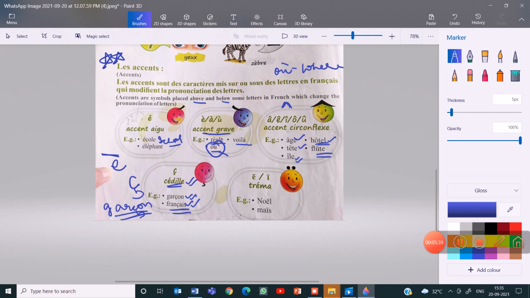This is tréma. You'll find it above the letters like Noël, which is Christmas. Maïs, this is maize. Maize, and this is Christmas.